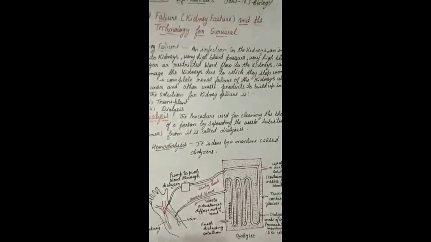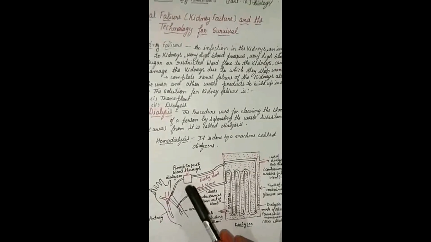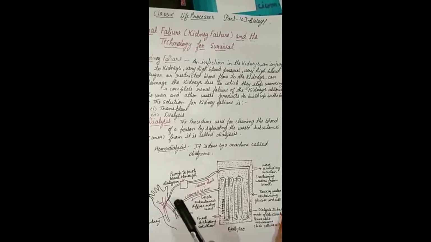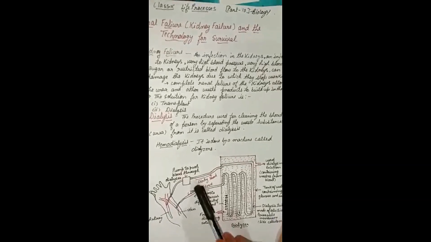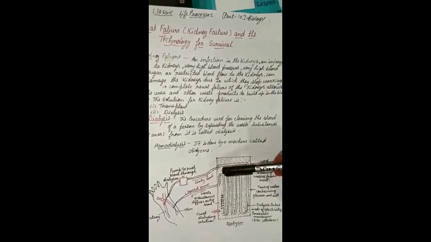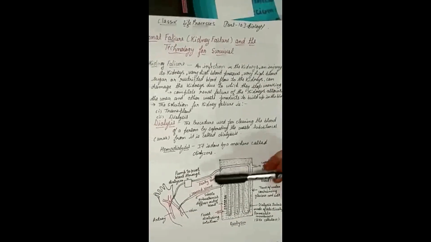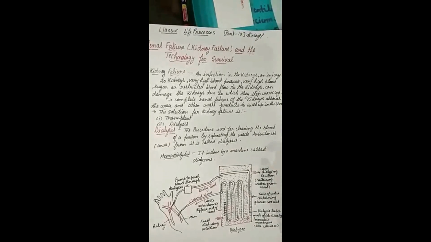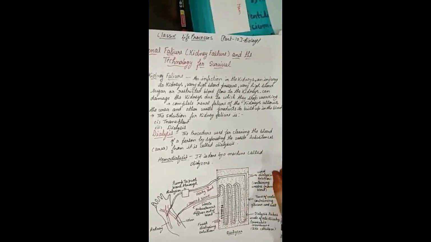One more important thing: before the blood leaves the body, an anticoagulant is first released into the blood, so that the blood cannot coagulate as it reaches outside of the body. Is it clear? This is all about this chapter.